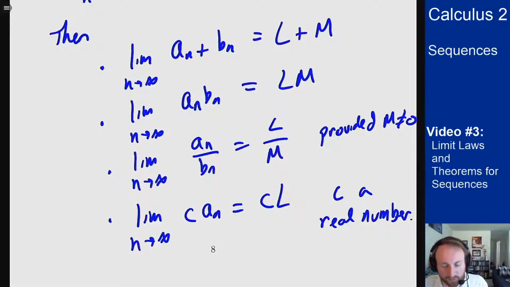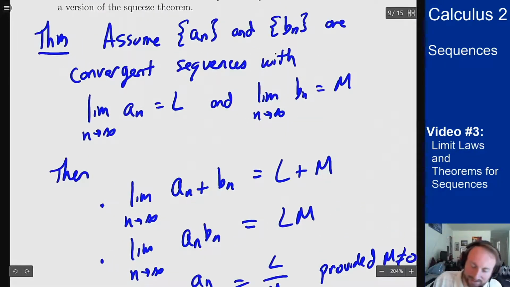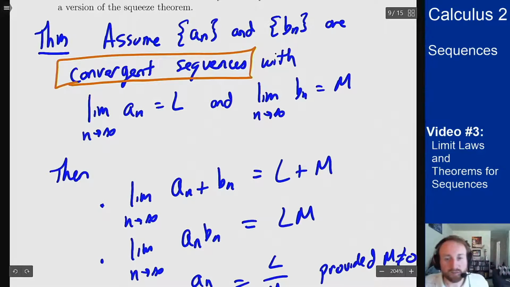The important thing to realize is this assumption. All of this works if I assume at the outset these are convergent sequences. If I don't know that an or bn converge, I can't use any of these properties. This is the same thing we saw before for limits of functions. If I didn't know the limit existed, I couldn't multiply, add, divide, do anything beyond that point. So if I have these limits exist and I know what they are, then I can combine them in nice ways to work out things like this.